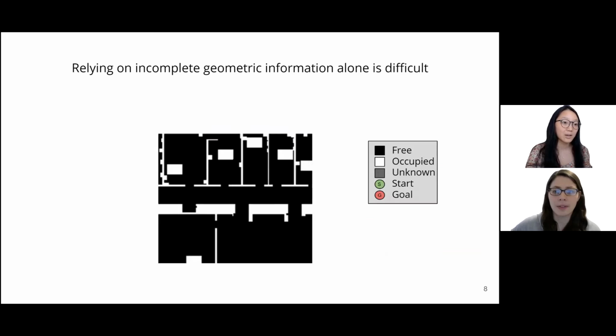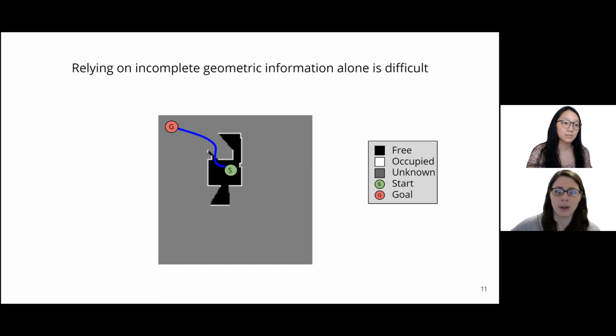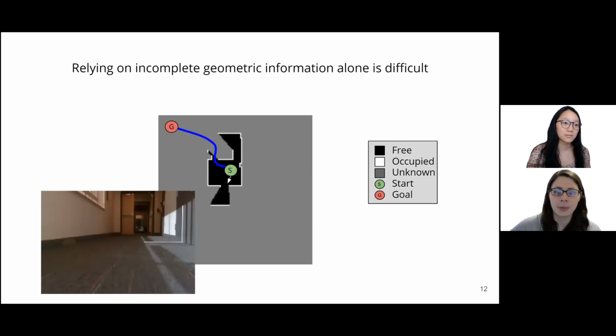To unpack why navigating on partially observed geometric representations is inefficient, let's consider this underlying true map. At the current time step, our simulated robot has only uncovered this portion of the map. Let's consider again trying to navigate from the green circle to the red circle with the available information. In this case, the blue trajectory appears to be low cost and feasible because it does not intersect with the white occupied space.